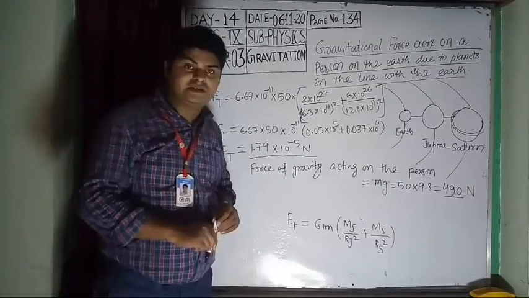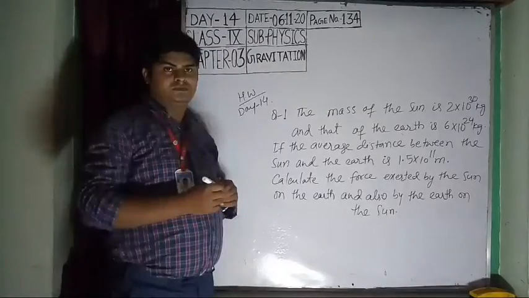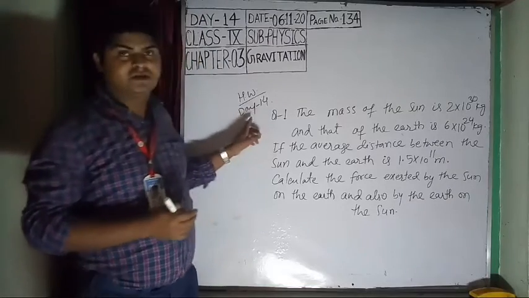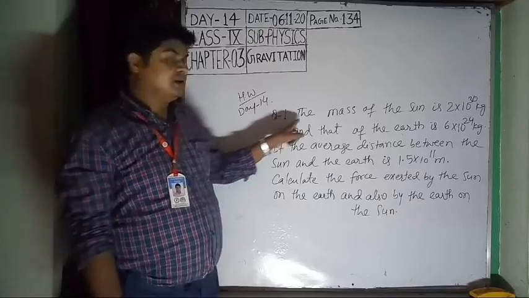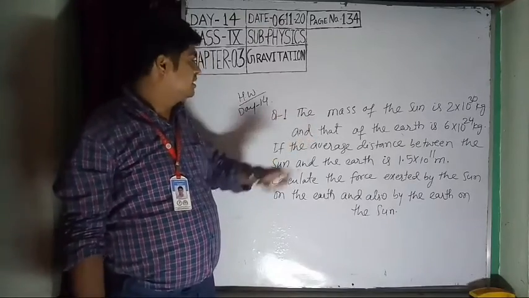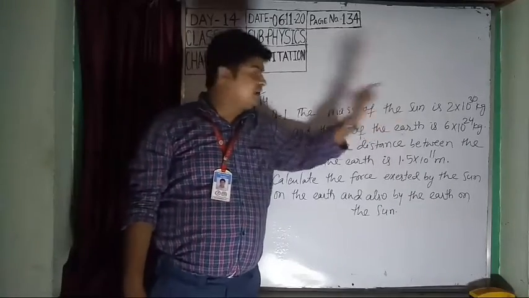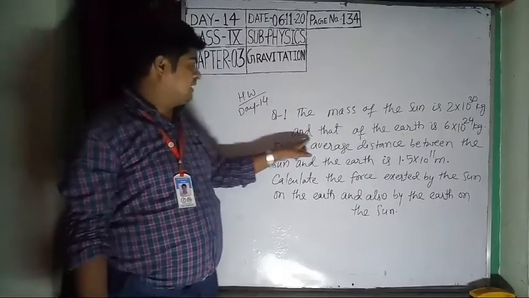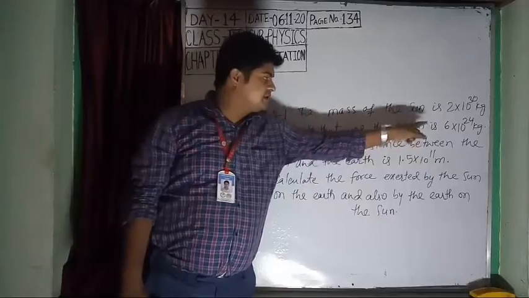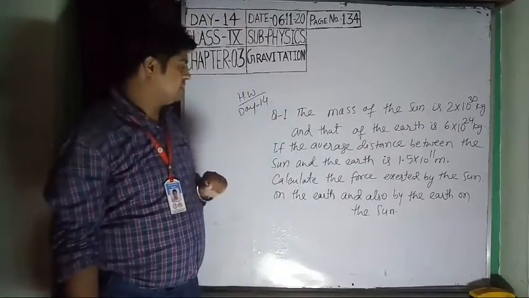Now students, it's time for your homework. This is your homework for day 14. I have given one question, fully based on numericals. The mass of the sun is 2 into 10 to the power 30 kg, and that of the earth is 6 into 10 to the power 24 kg.